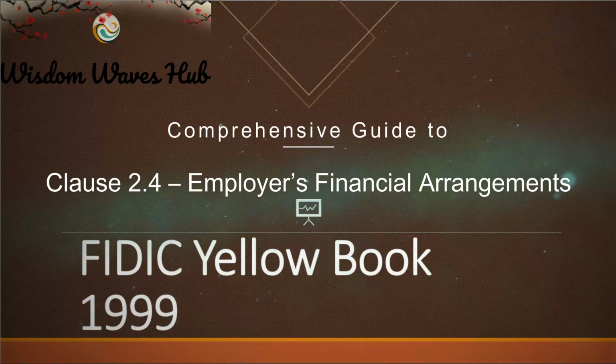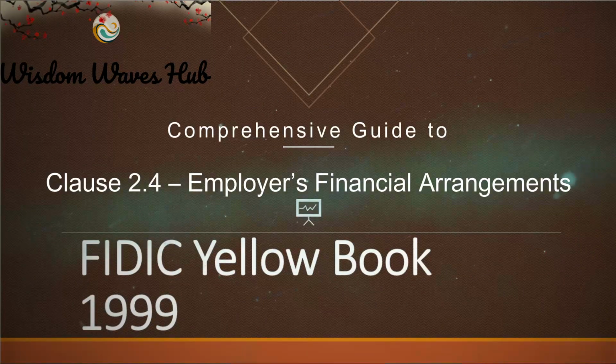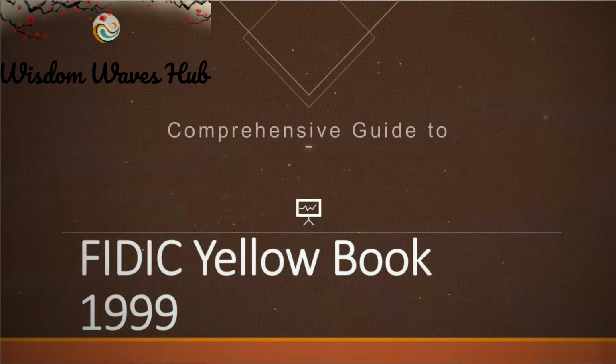But wait, there's more. We also have a flowchart showcasing the execution of Clause 2.4 and its associations with other clauses. It's like a web of interactions, showing how Clause 2.4 is linked to other clauses like 2.3 and 2.5. It's a visual representation of the intricate dance of clauses in the FIDIC contract.